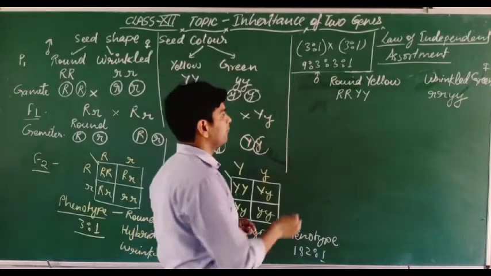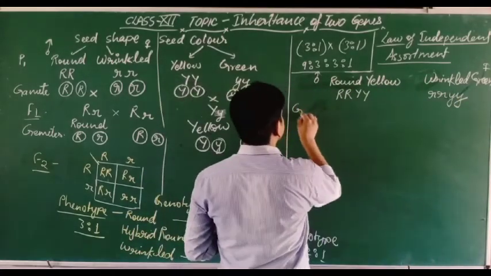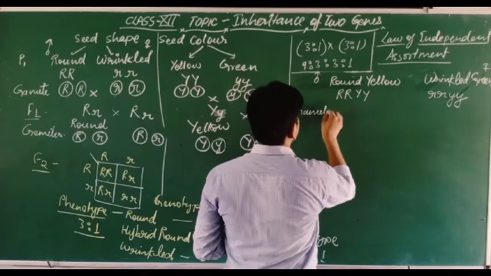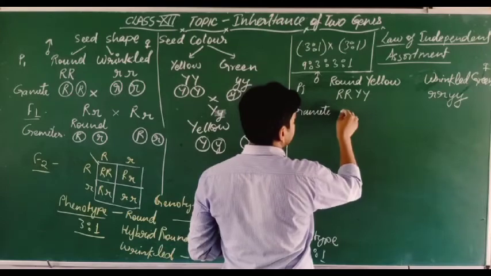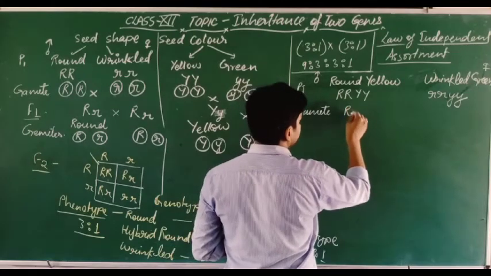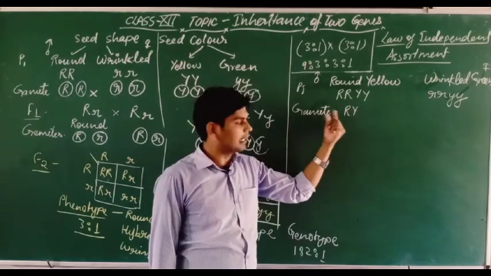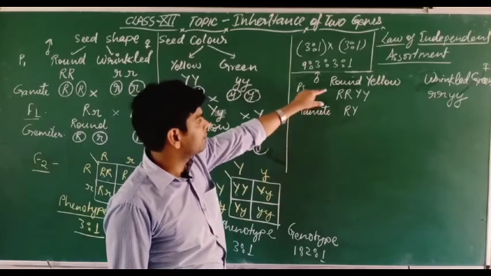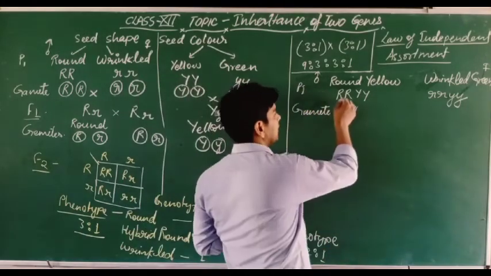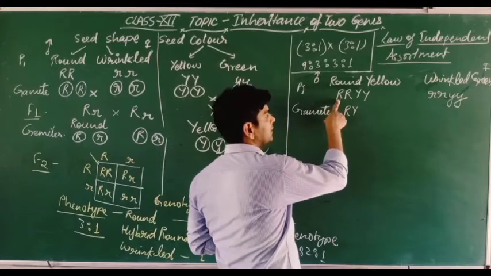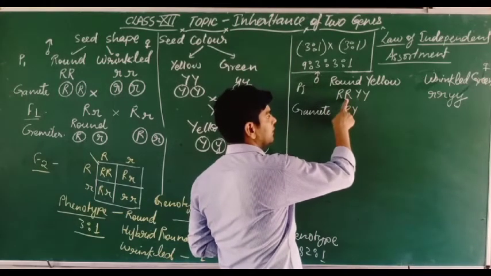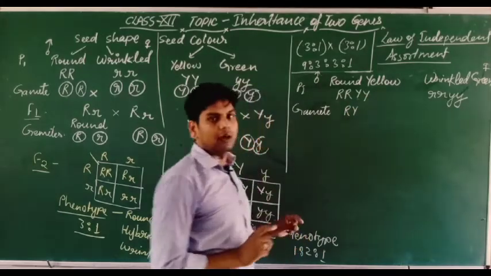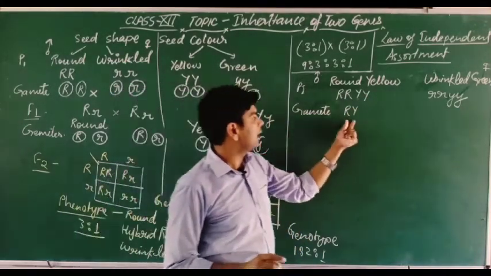Got it? When we make the gametes, this is the gamete formation, this is the parental generation. Dear students, gametes are formed like this. Single type of gametes are found in this one, the combination from one set with another set, RY, and the second one RY. All the gametes formed are RY.